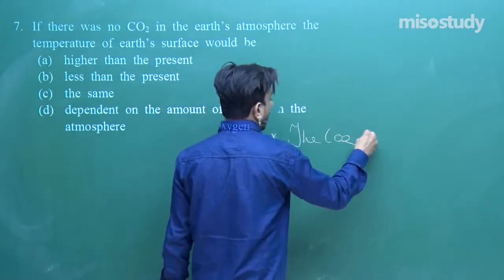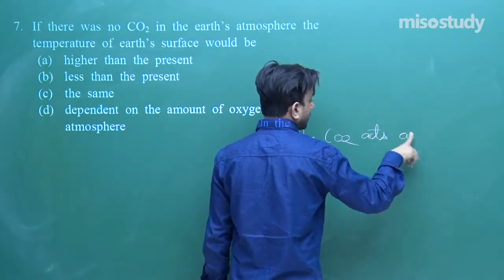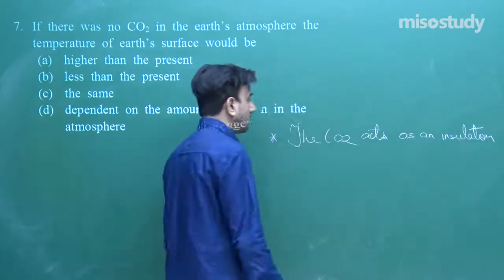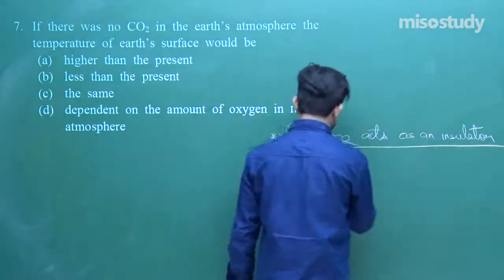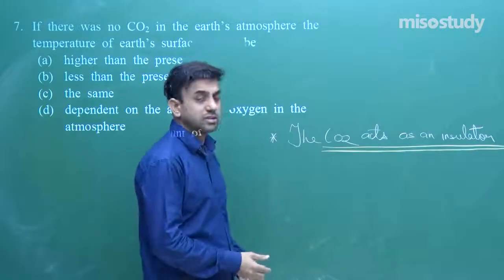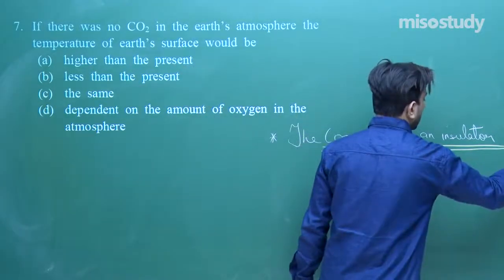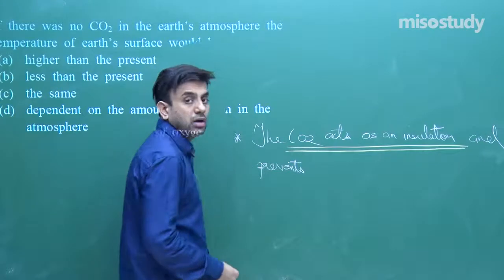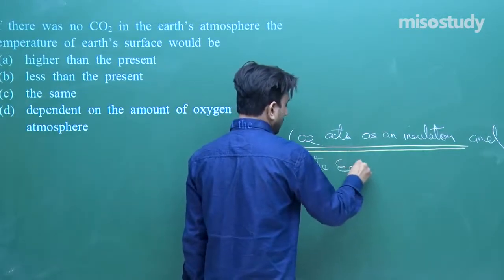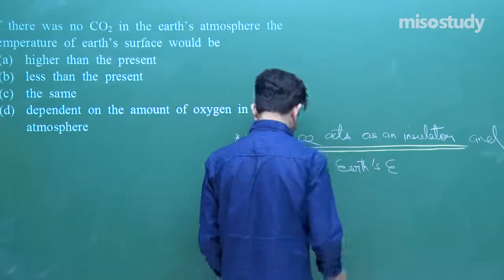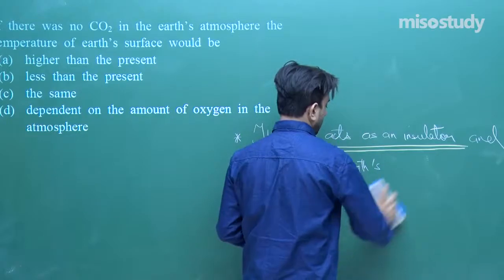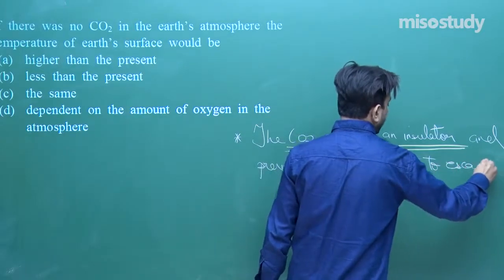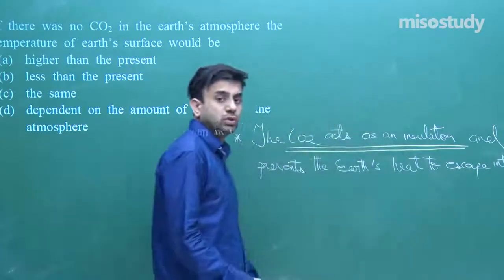The carbon dioxide acts as an insulator and prevents the Earth's heat to escape into the environment.